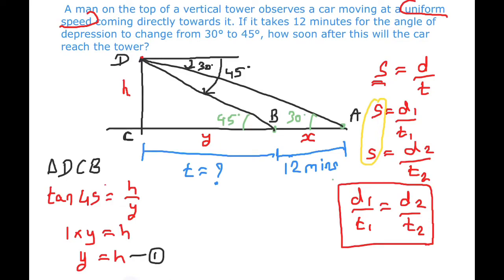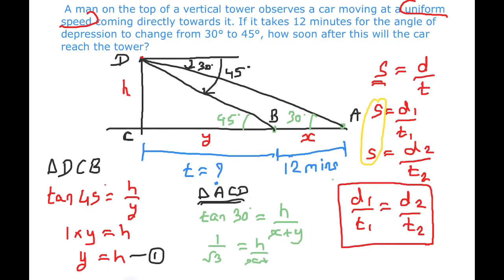Now in another triangle, triangle ACD, the bigger triangle, again tan 30 degrees, which is opposite side h upon adjacent side x plus y. So we have 1 upon root 3 is equal to h upon x plus y, or if we cross multiply we will get x plus y is equal to h root 3.